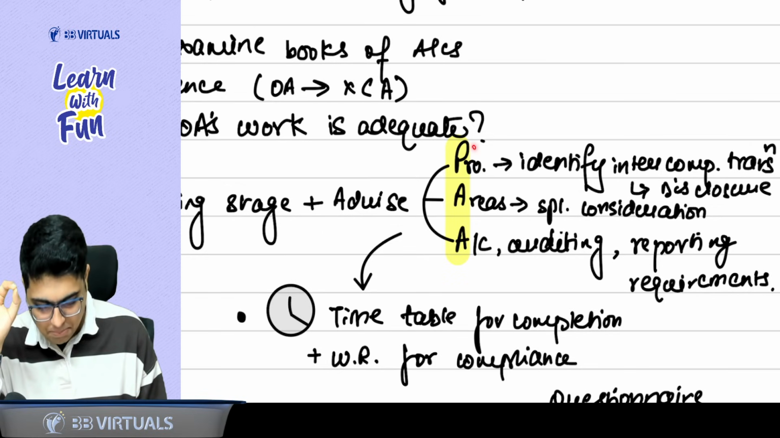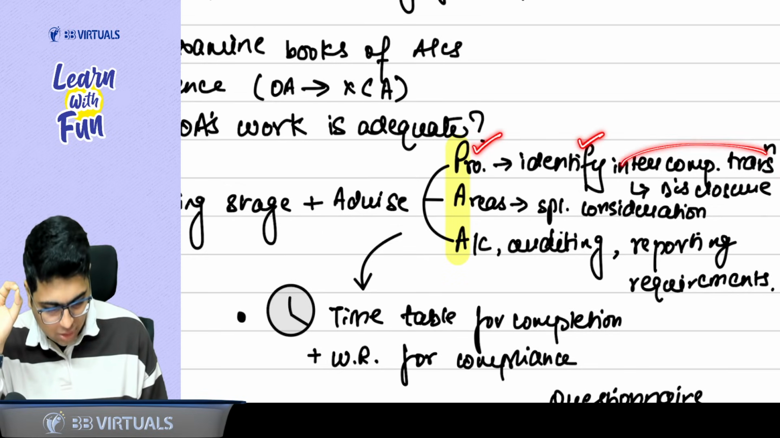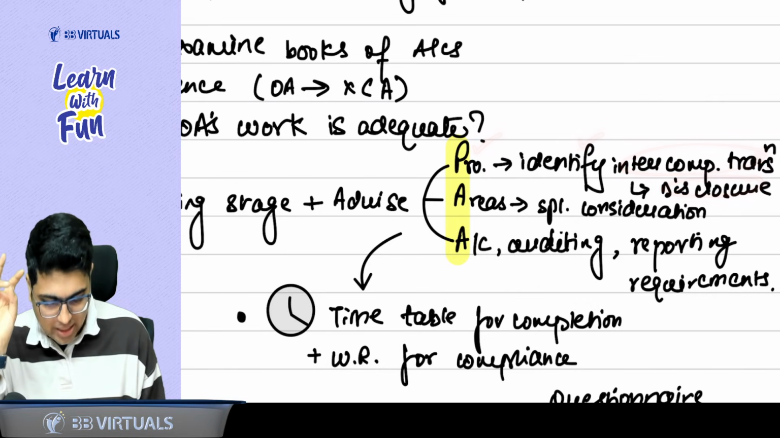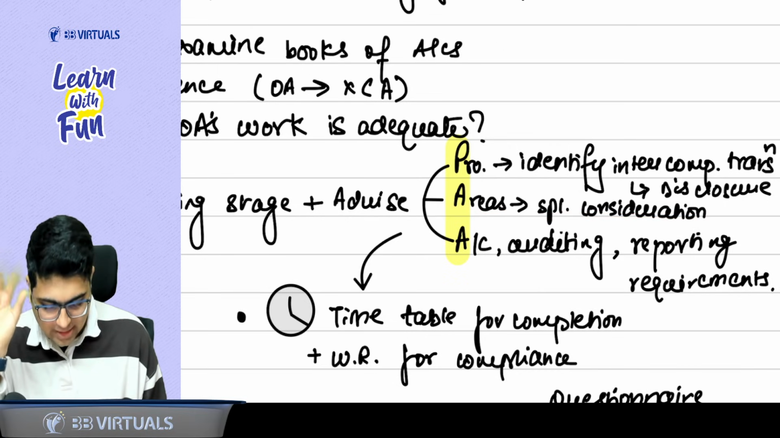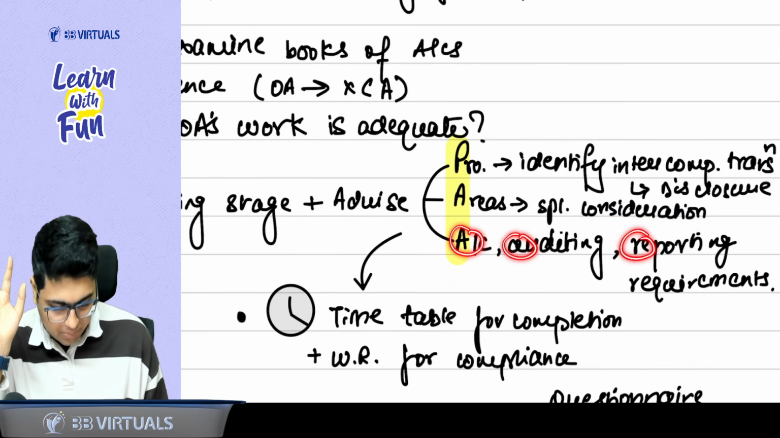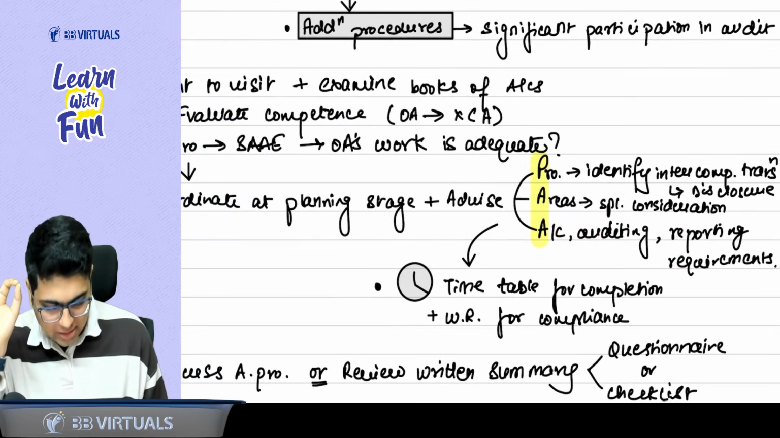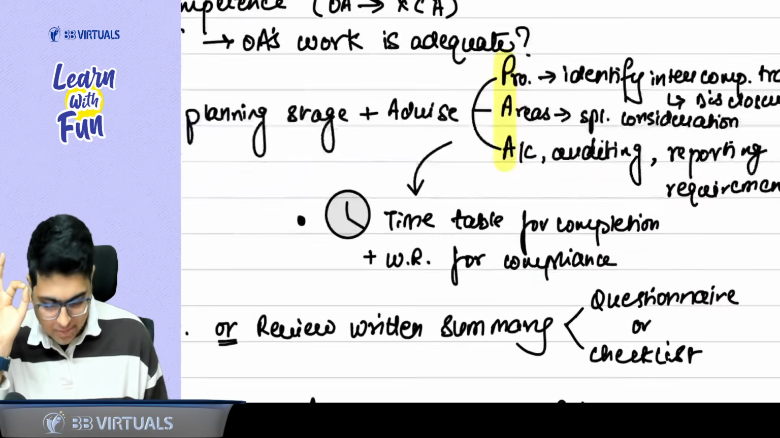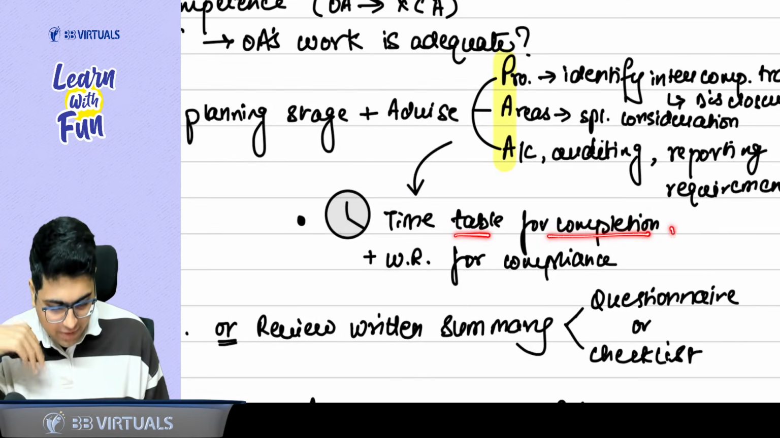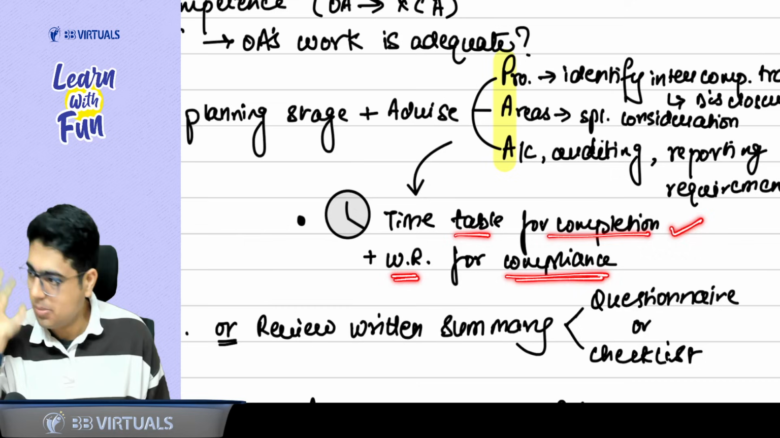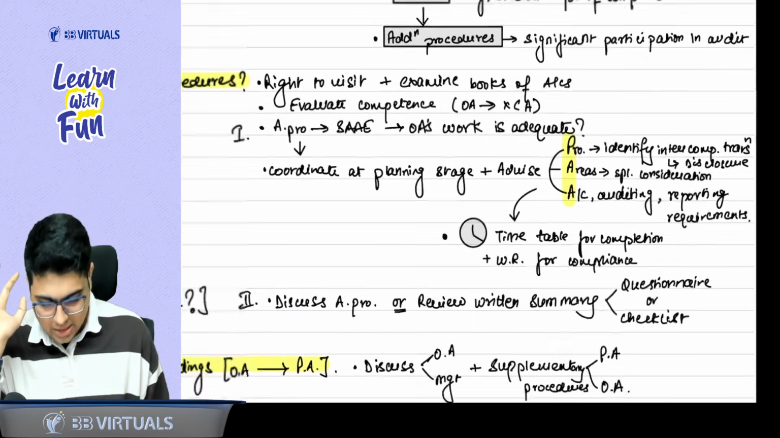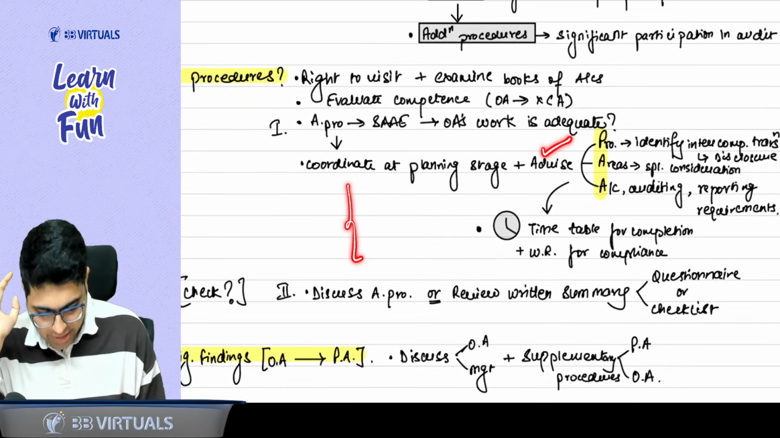Again, let's revise. P is for procedures to identify intercomponent transactions which require disclosure. A is for areas that require special consideration. And lastly, significant accounting, auditing, and reporting requirements. Now, for all these three things, ask him to do the work on time: a timetable for completion of work. He says, I will do it. Take it in writing. Take a written representation for compliance of the above. Clear? So this is the first stage where you advise him.